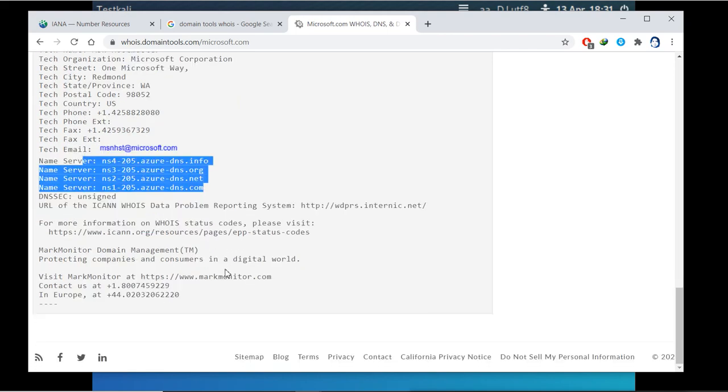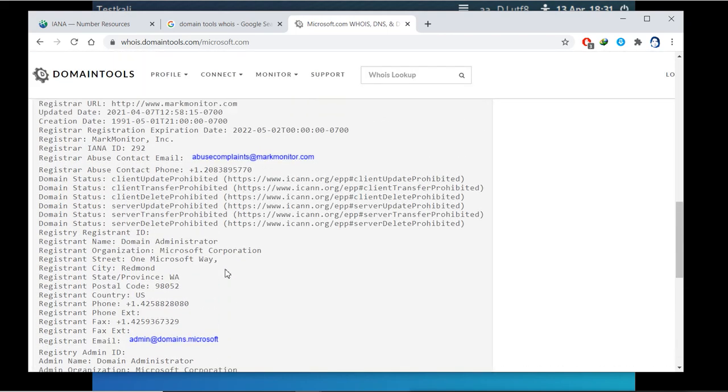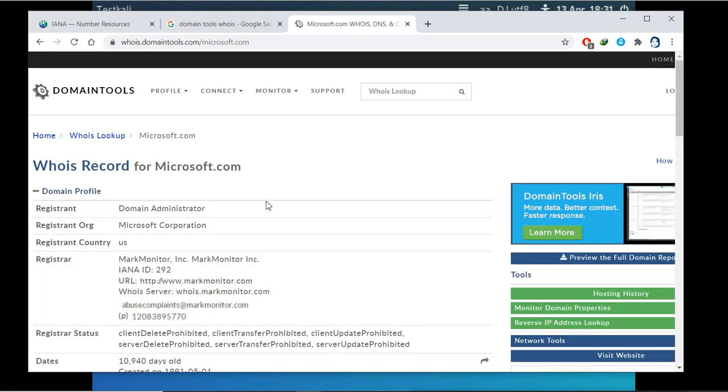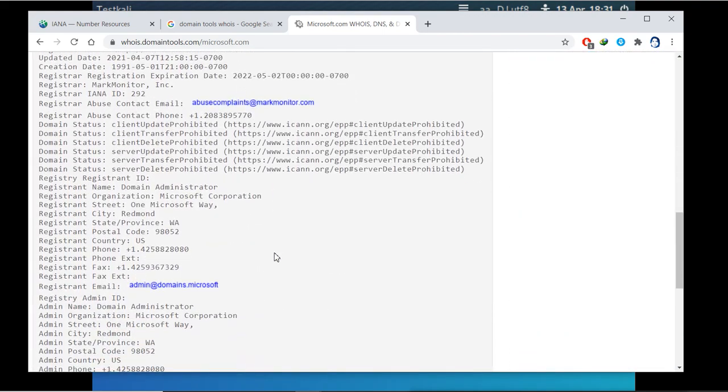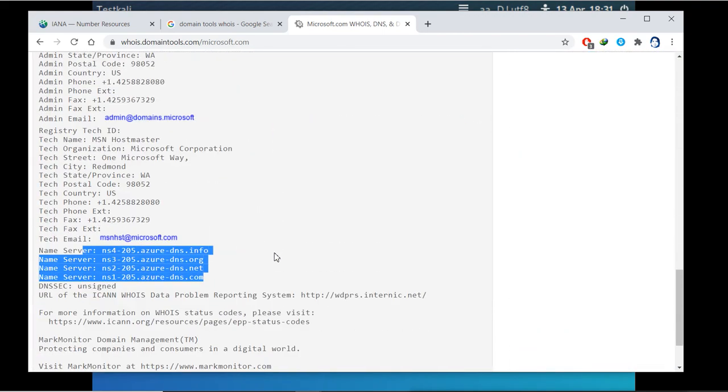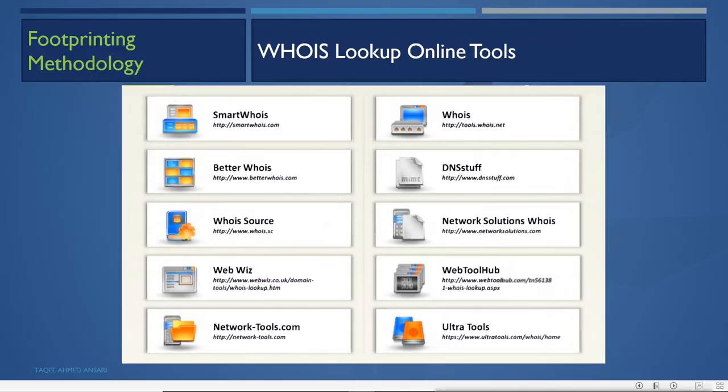So this is where you will get the detailed information about the domain. Now here you will get the important contact details and all that. Contact details, email addresses, phone numbers, locations. You can get that information from here. So by doing this Whois lookup, you will get some information about the domain and information about the important persons, contact details, email addresses. You will get the exact range also.